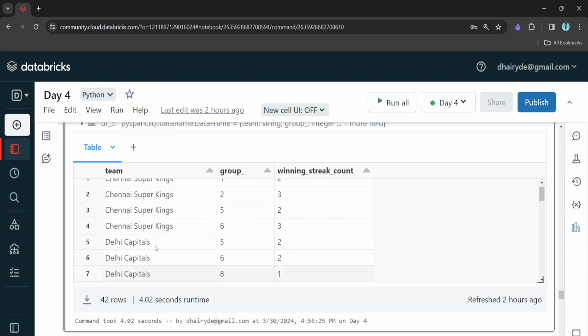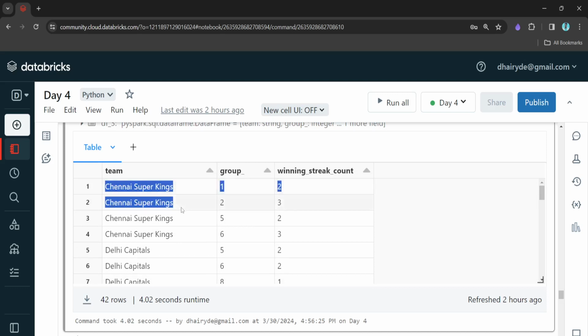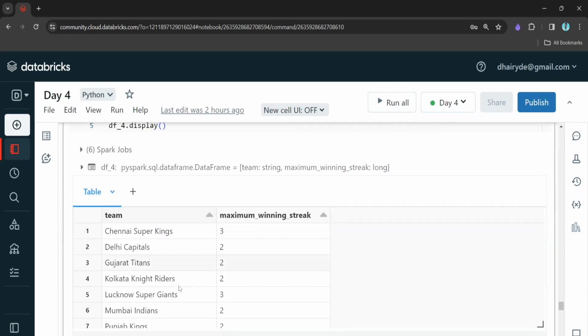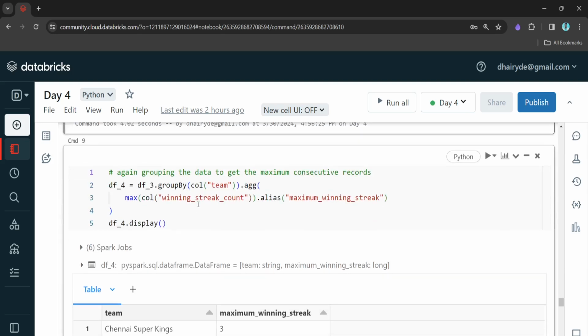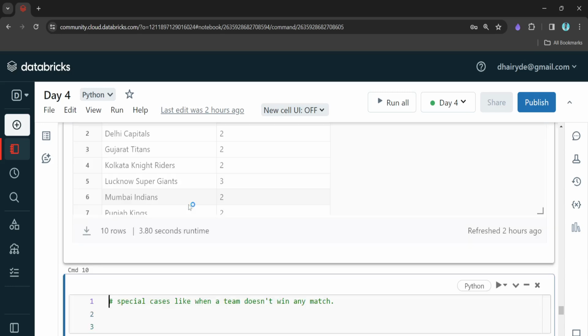Now again we have to apply the group by on this to get the maximum out of it. If we apply the group by on the team column, what is the max between 2, 3, 2, 3? That max is 3, right? So we will get one particular record for Chennai Super Kings, that would be 3. Similarly for Delhi Capitals, 2, and so on and so forth for each and every team. So let me run this now.